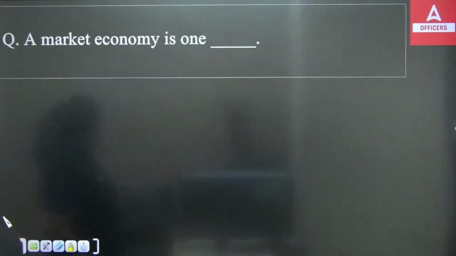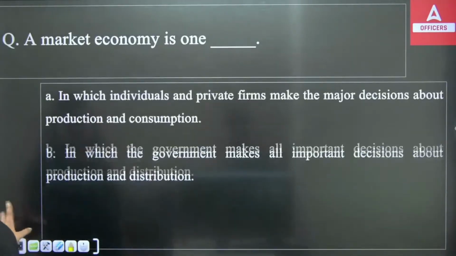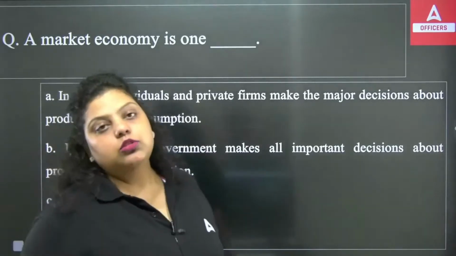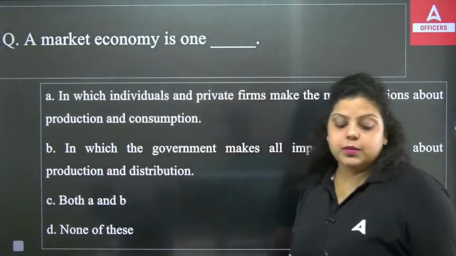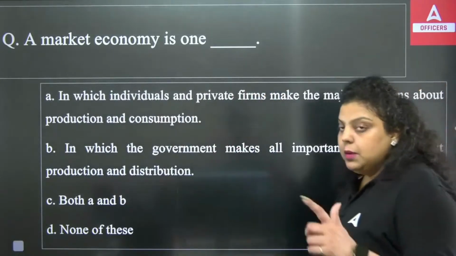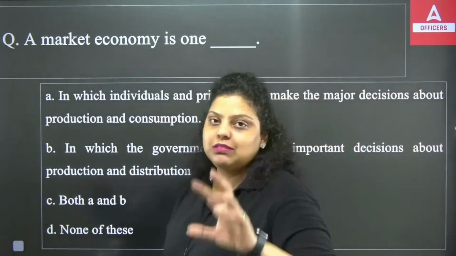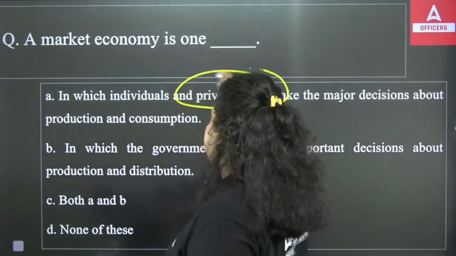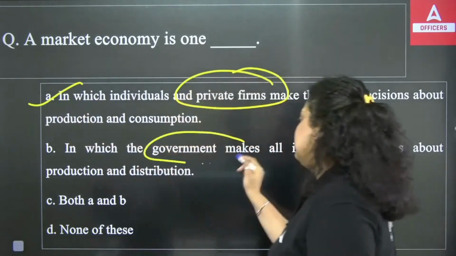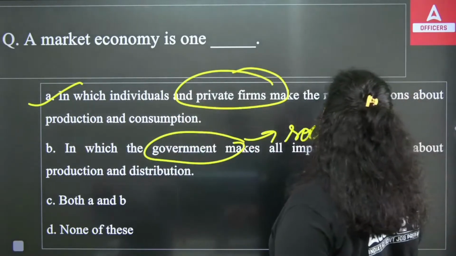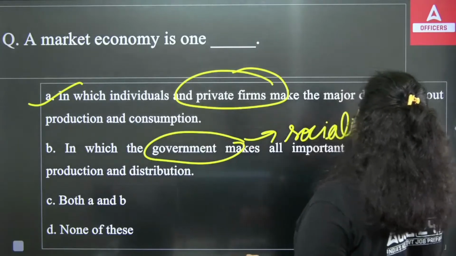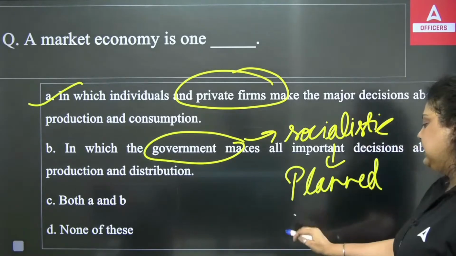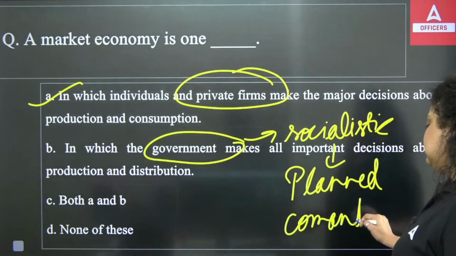Okay, next question. A market economy is one... I have told you a market economy is also known as a capitalistic economy or laissez-faire economy. They work on the market forces. What are the market forces? Demand and supply. There is freedom, and it is run by the private sector. So this will be the right answer. Because if there is a government, it will be socialistic. The other names of a socialistic economy are planned economy and command economy. These are the three names.